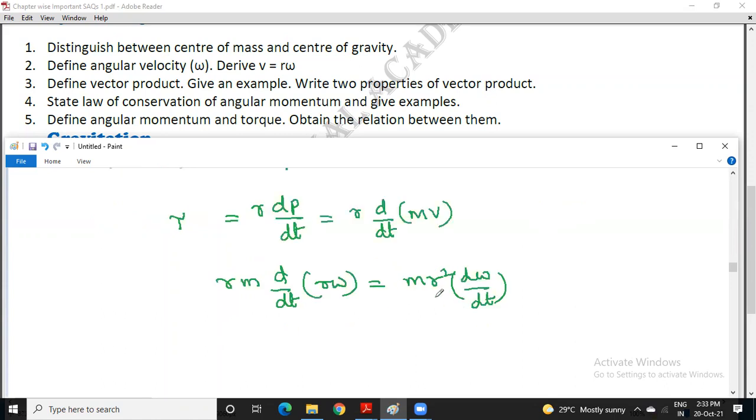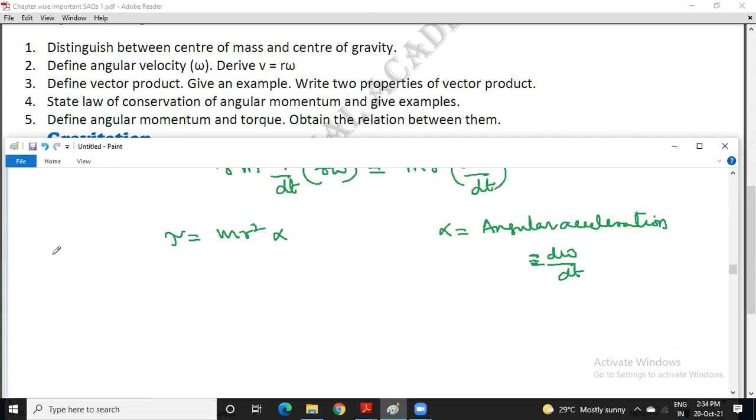What is d omega by dt? It is the rate of change of angular velocity. So torque is equal to m r squared times alpha. What is alpha? It is angular acceleration, d omega by dt. The way we say the rate of change of linear velocity is linear acceleration, similarly angular acceleration is the rate of change of angular velocity.